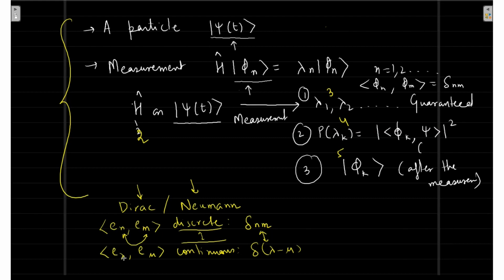Kronecker delta is the easiest of all, because it is 1 for n equal to m. The Dirac delta comes whenever the subscripts are continuous. That's pretty simple.